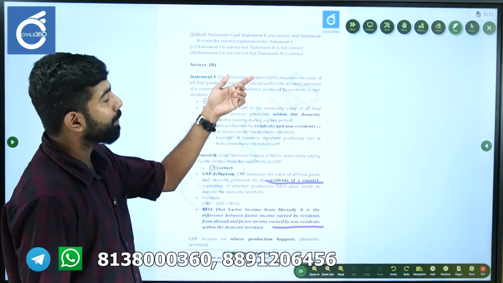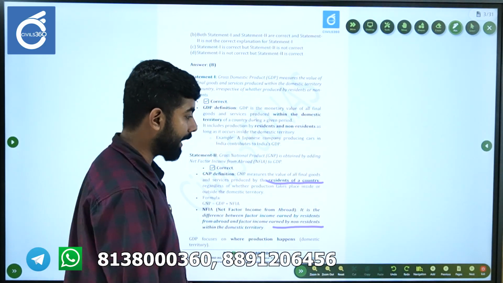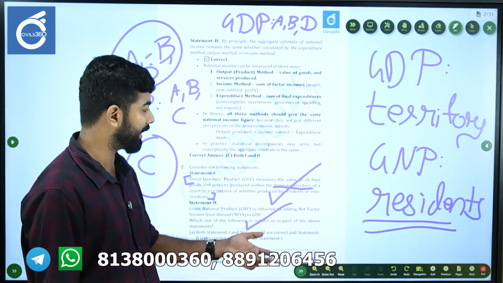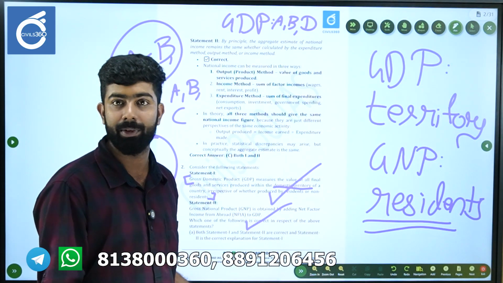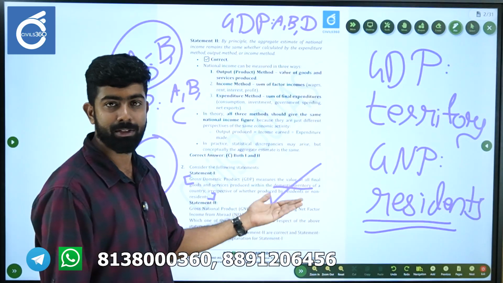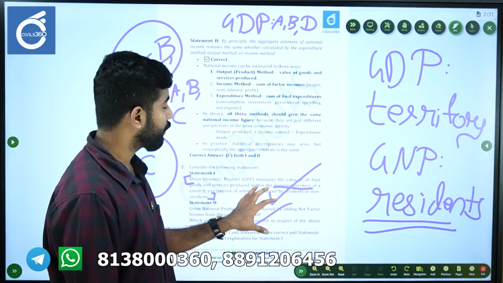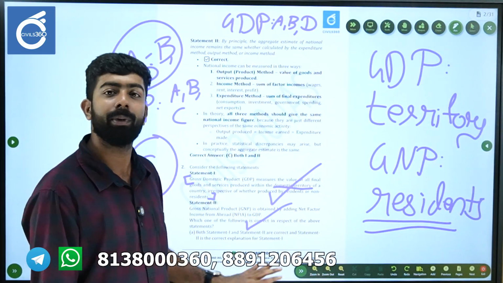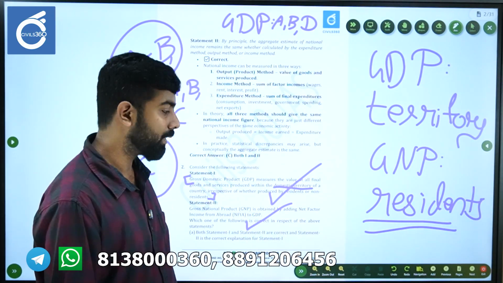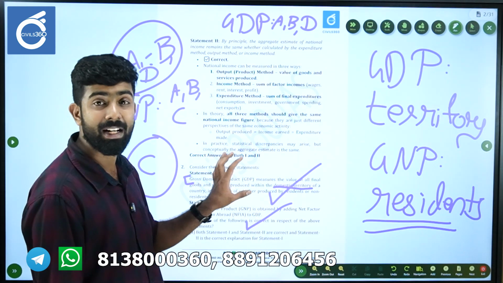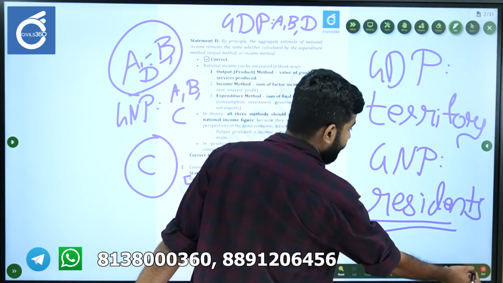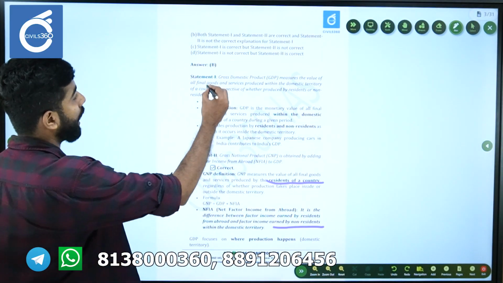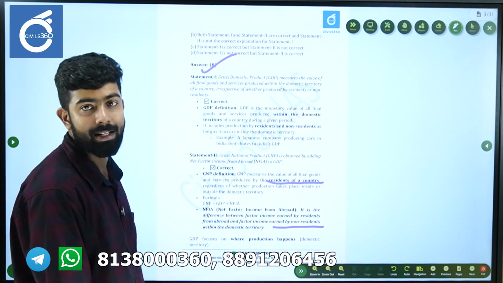But if you look at the options again, UPSC will ask whether one statement will explain the other. Here these two statements are standalone statements. There is no causal link between them, so please read the options as well. Both are correct, but they do not explain each other. So you can say that the answer is B.